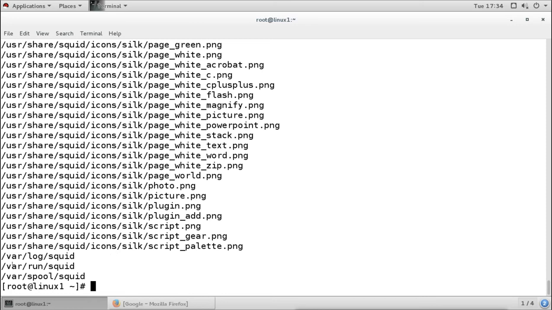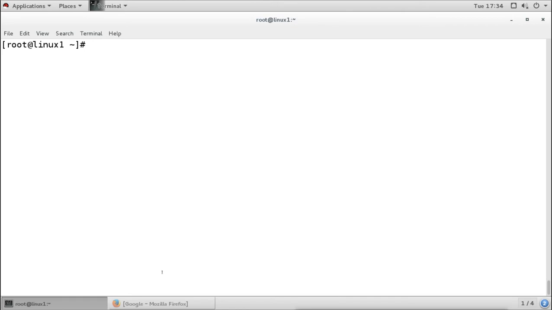When you enable the caching, it is going to store the cache into this directory. So you have to make sure that you have sufficient space available for this directory. That means you should create a different partition for this directory so that it will use that separate space. So you have to make sure that you have a specific available space for it. Then you can enable the caching. By default it is disabled. So these are the important files we have.